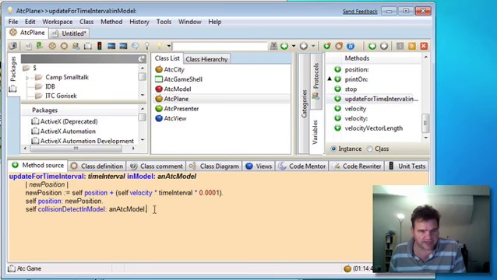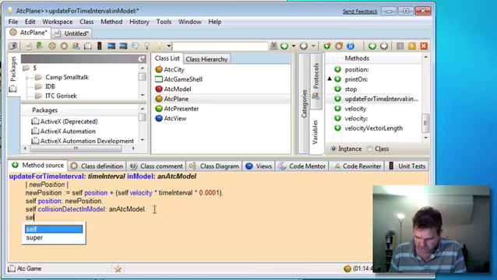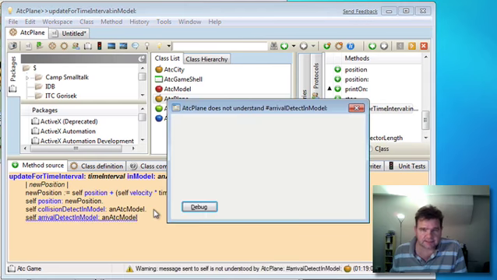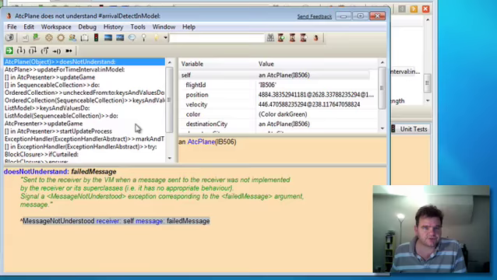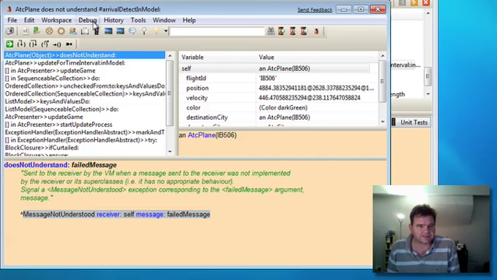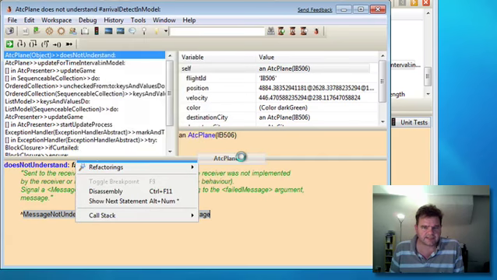So what I want to do here is add another test in here to see if our plane's actually arrived at its destination city. So let's add that here and call it arrival detect in model. Okay, and if we compile that and let it run, we notice that it's not implemented, so let's implement that inside ATC plane.